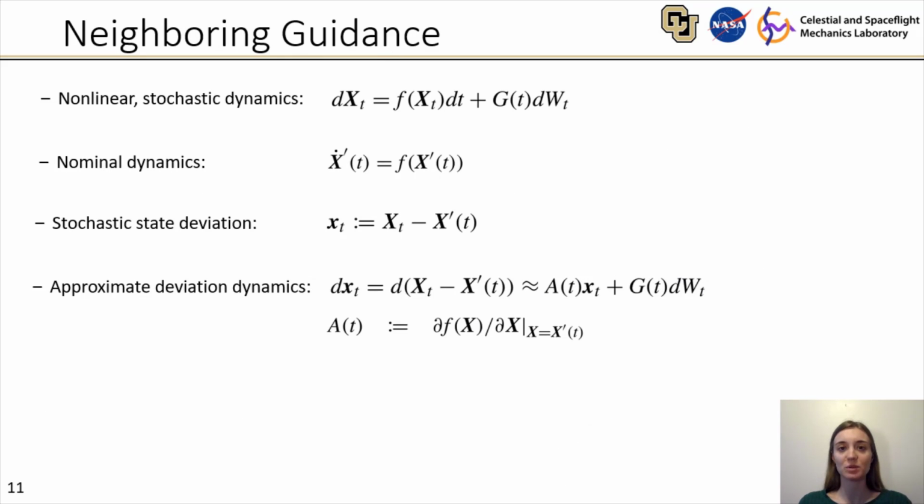Now we'll talk about the implementation of this linear guidance law as neighboring guidance about a nonlinear trajectory. We can begin by considering some nonlinear stochastic dynamics as well as some nominal nonlinear dynamics, and we want to control the deviations of the stochastic state from the nominal state, which is described here by this equation. We'll approximate these state deviations by the first order term or linear term in a Taylor series expansion, and the partial derivatives here will be evaluated along the nominal trajectory, so they are deterministic.